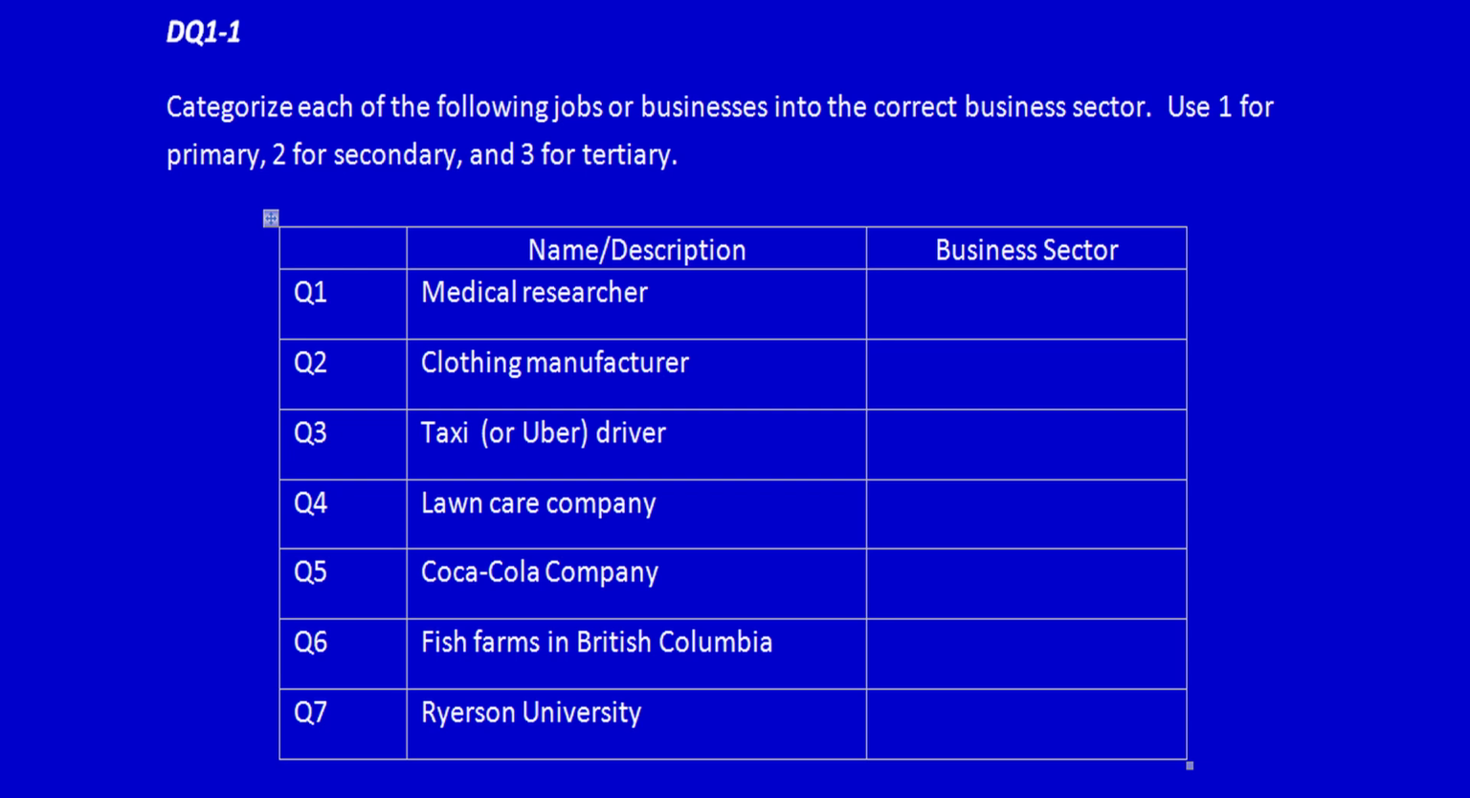In this video, I want to solve demonstration question 1-1, which is about the economic sectors in our economy. But before we do that, I just want to remind ourselves for 1 second what is primary, what is secondary, and what is tertiary. The primary sector of the economy extracts or harvests products from the earth, things like raw materials and basic foods. Examples would be farming, fishing, logging, mining.